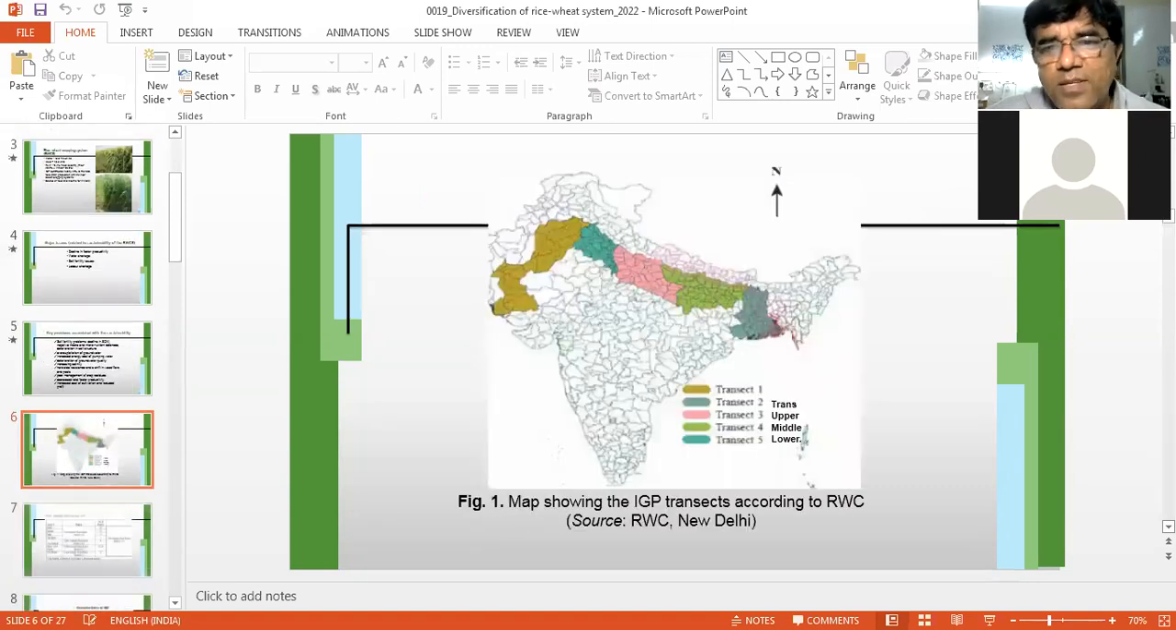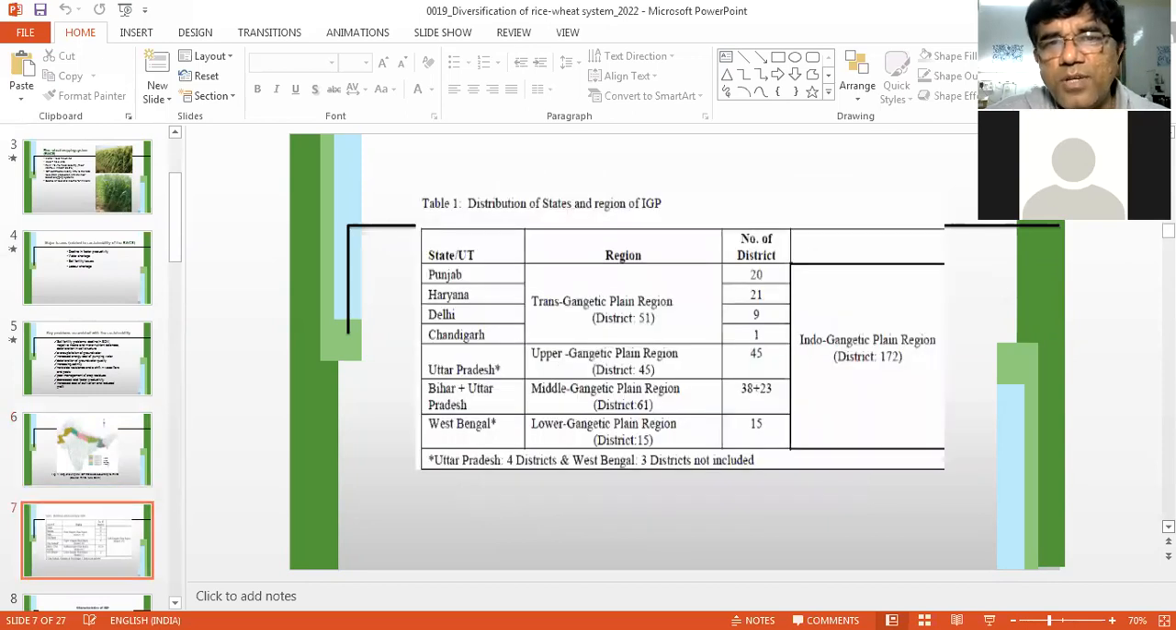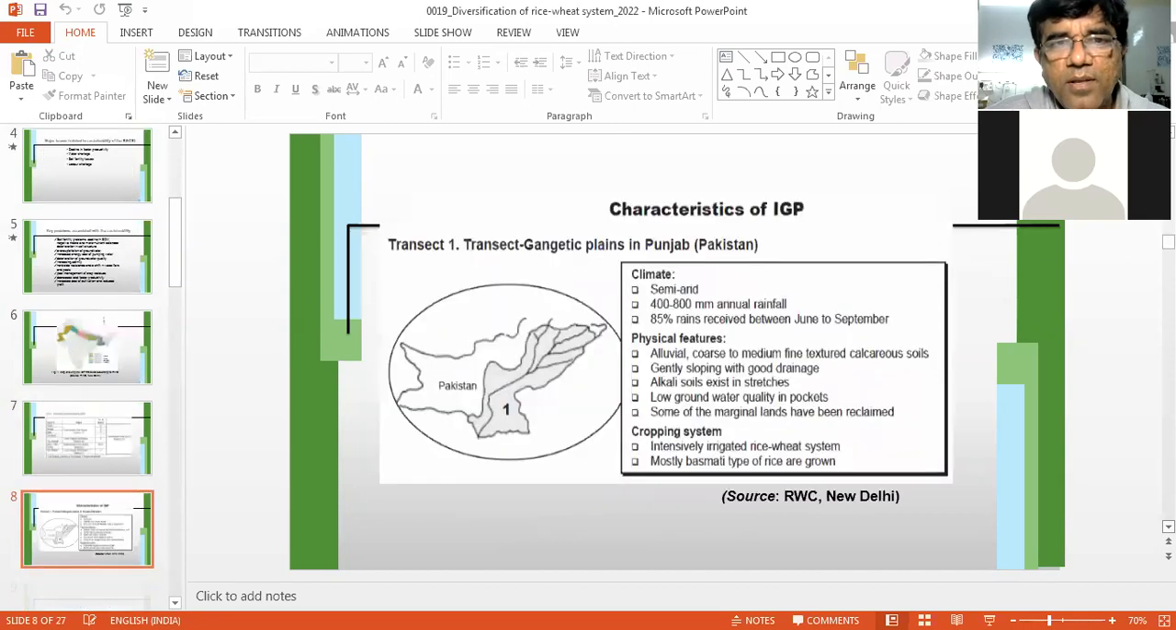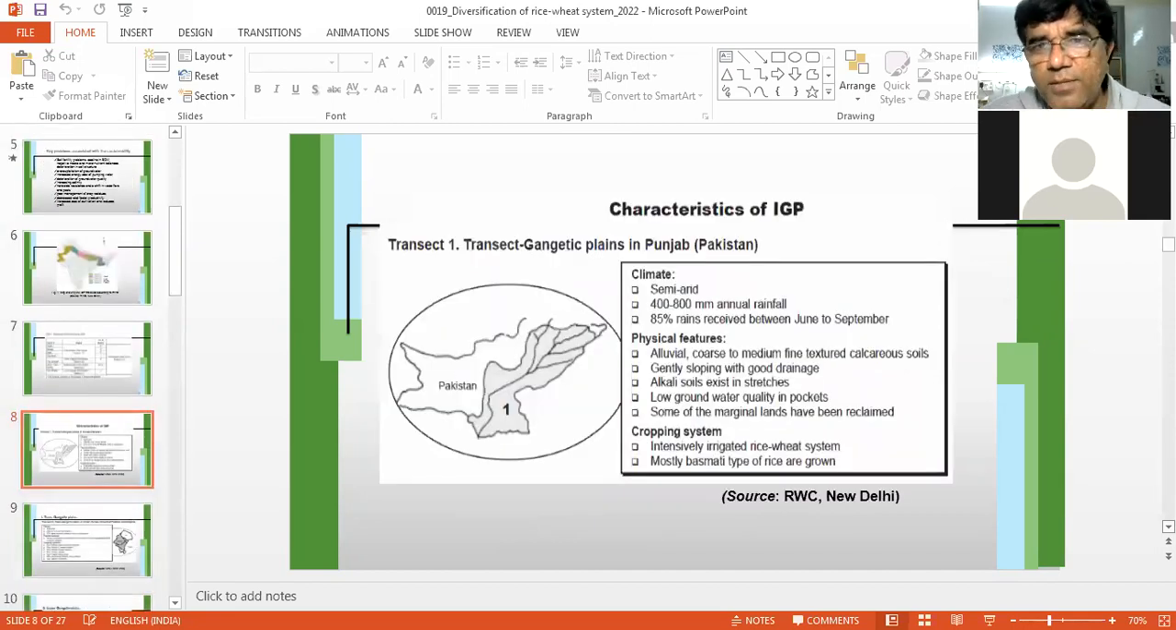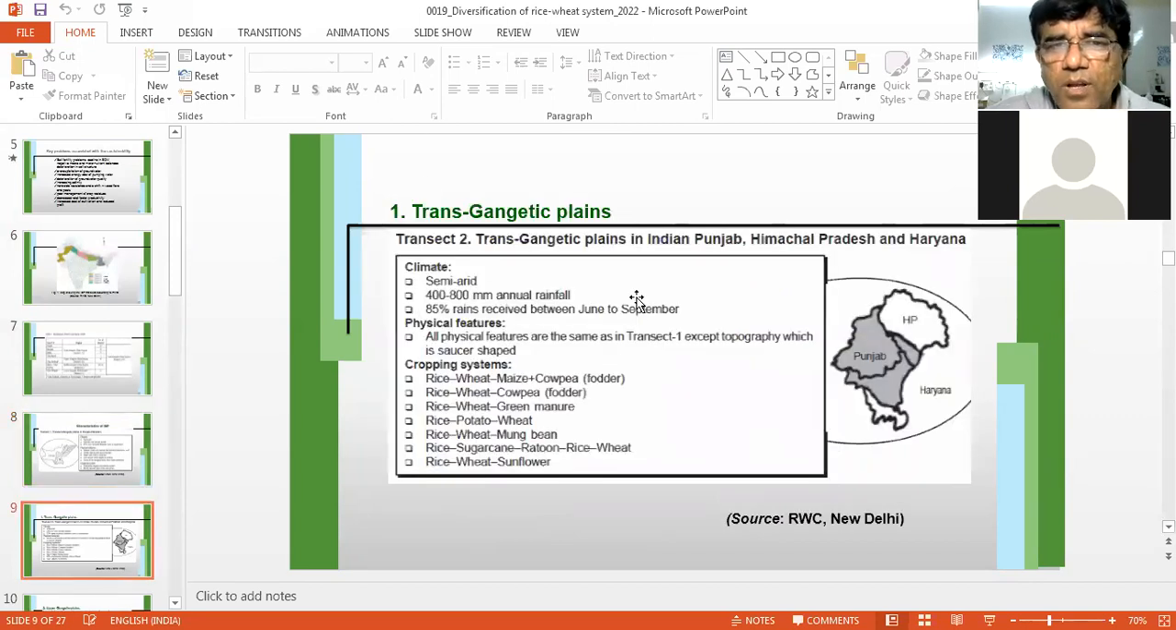And you can see these are the areas, Indo-Gangetic Plain area, where rice wheat cropping system is quite common, 10.5 million hectare. You can see distribution in Indo-Gangetic Plains. This is IGP, Trans-Gangetic Plain, which falls in Pakistan. We start from here. Trans-Gangetic Plain, it is in Indian Punjab, Himachal Pradesh, and Haryana. This particular area is called Trans-Gangetic Plains. You can see the characteristics and crop rotations in this area.